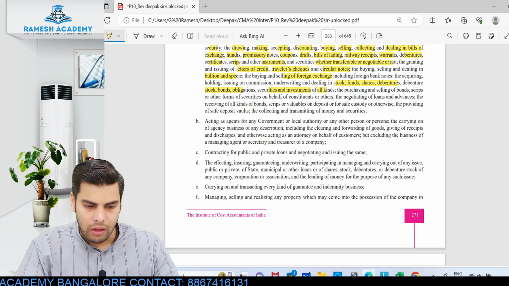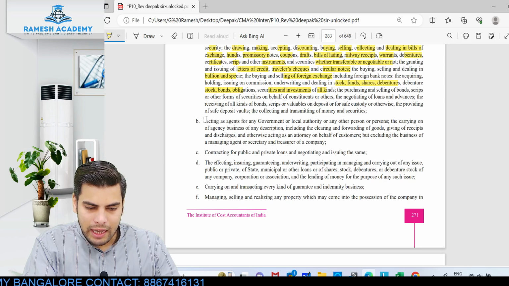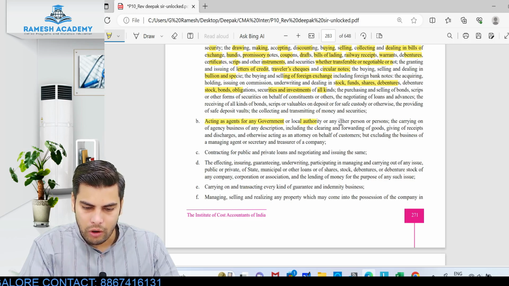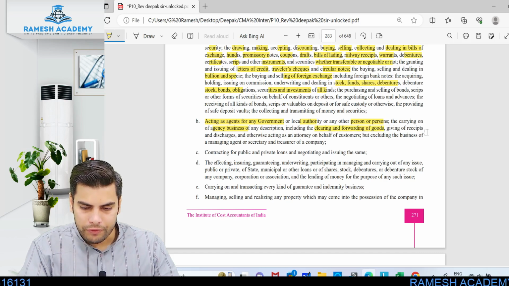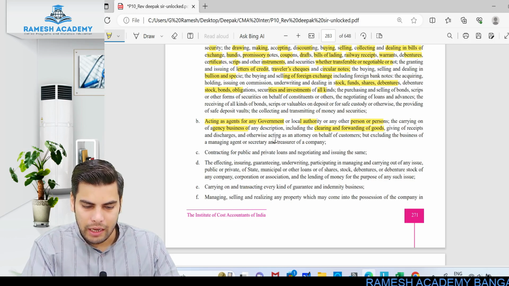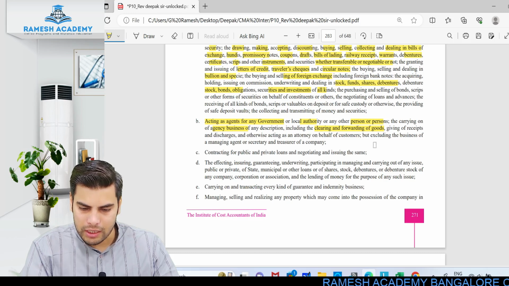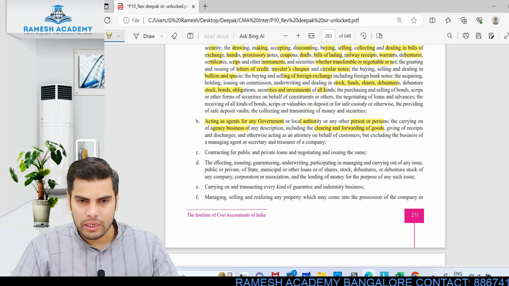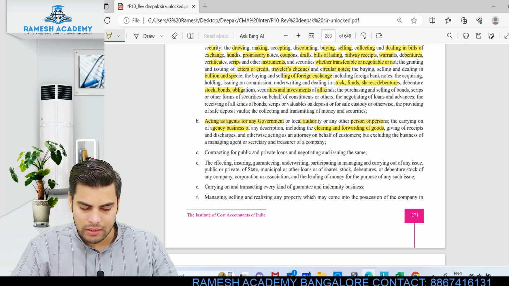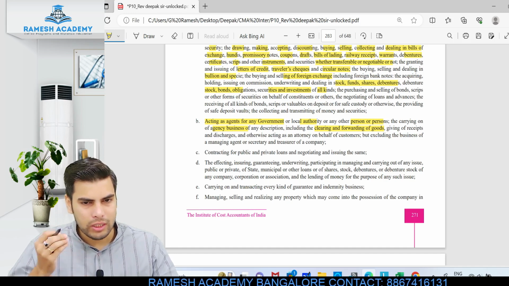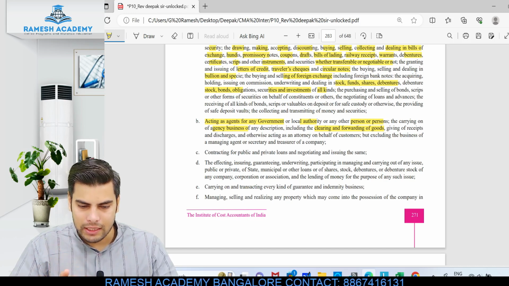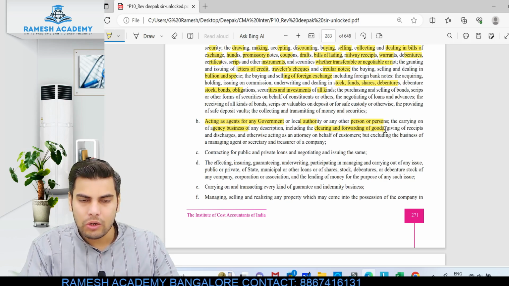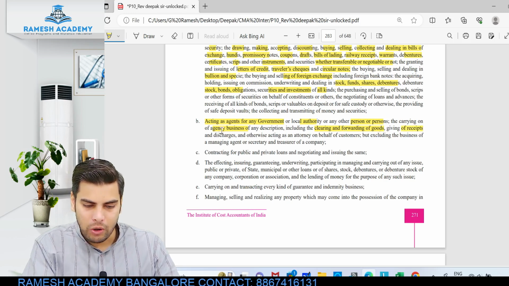Clear? All right. The next thing is acting as agent for a government or local authority or any other person or persons, the carrying on of agency business of any description including the clearing and forwarding of goods, giving of receipts and discharges and otherwise acting as an attorney on behalf of the customers, but excluding the business of managing agent or secretary and treasurer of the company. So the banks can act as an agent with respect to government or local authorities or any person. They can clear the goods, forward the goods, accept the money or discharge the settlement.